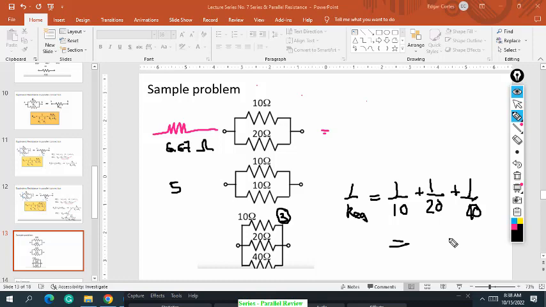70. 1 over 70, sir. 1 over 70 if in fraction, sir. Sige. Correct, 1 over 70 is the answer, sir.